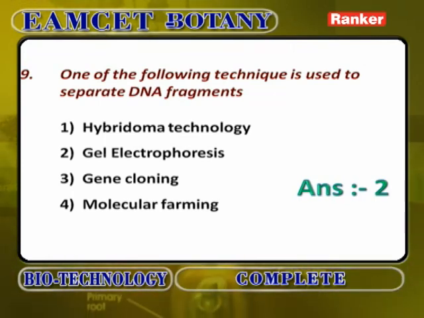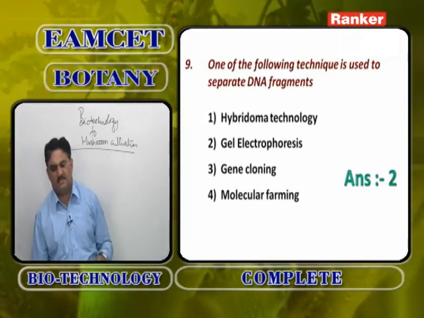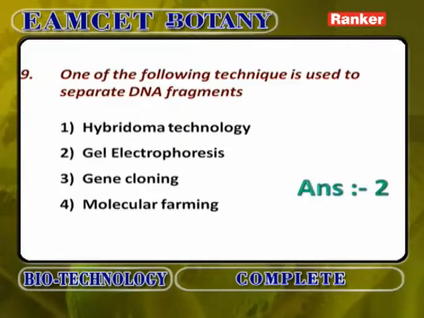The method which is used to select a desirable gene in the group is called Southern blotting.